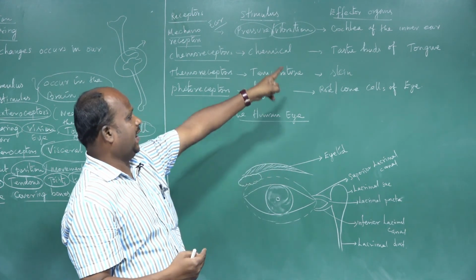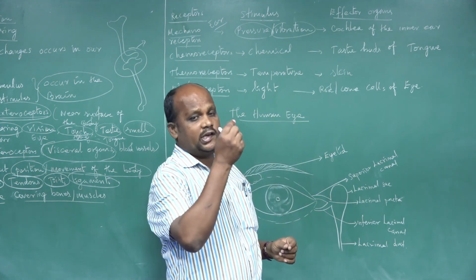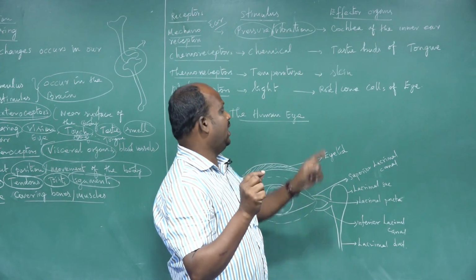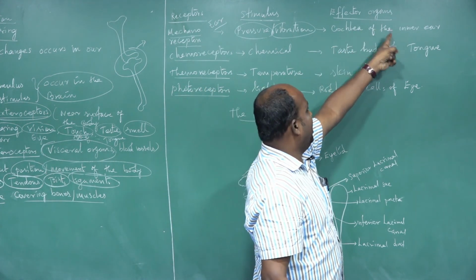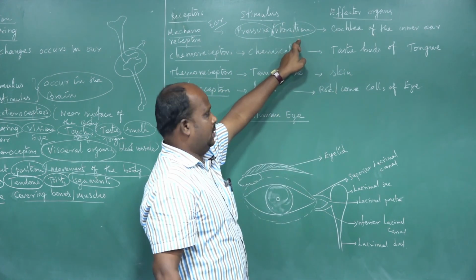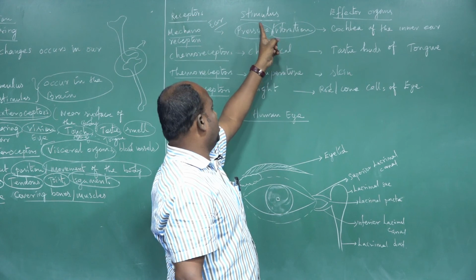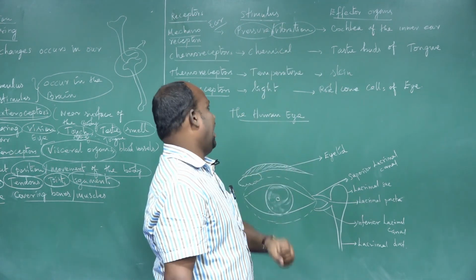The inner ear contains the cochlea. The cochlea is a tube-like membranous structure, and it is a part of the inner ear. It responds to pressure and vibration. Through these stimuli, we hear different types of sensation from the surrounding objects.